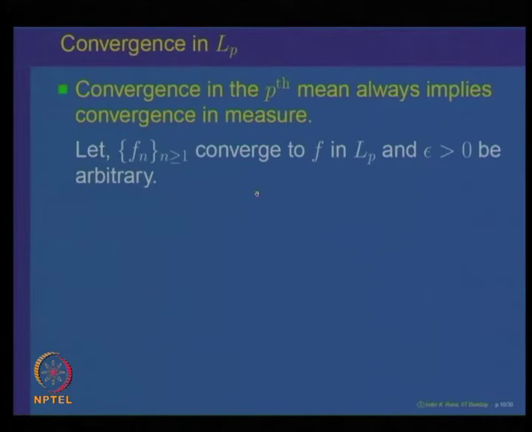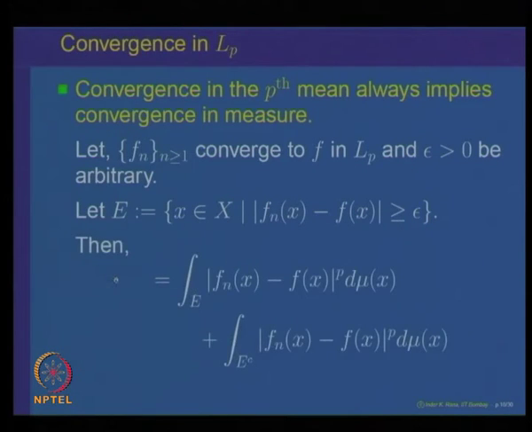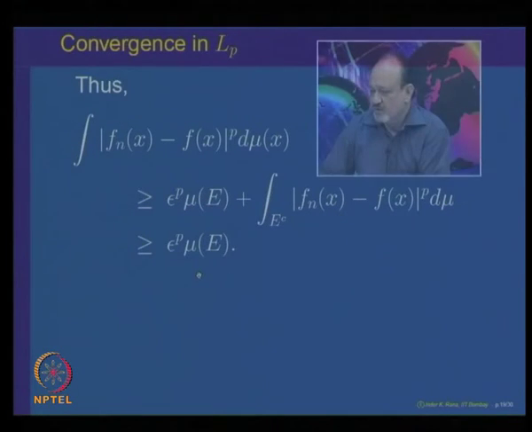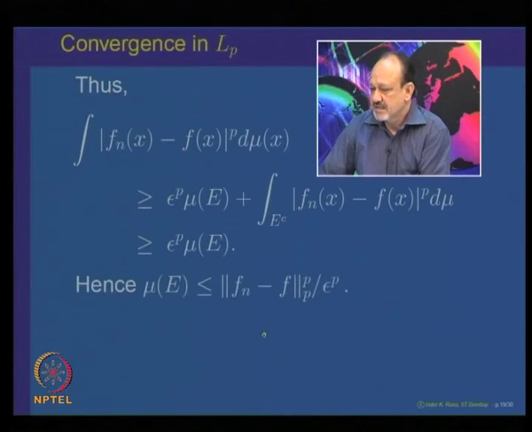As we looked at just now, the proof is simple. Look at the set where |f_n minus f|(x) is bigger than or equal to epsilon. Then the integral of |f_n minus f| to the power p can be split into two parts: one part where the function |f_n minus f| is bigger than epsilon, and the remaining part we drop. The inequality still stays, so mu of E is less than or equal to this, which goes to 0. That proves that convergence in the pth mean implies convergence in measure.